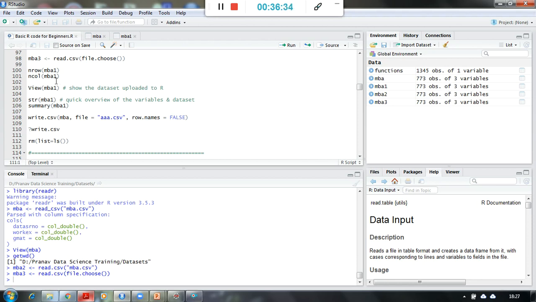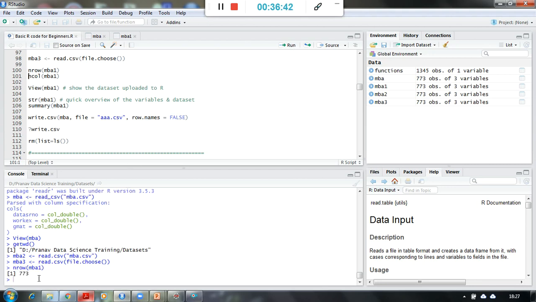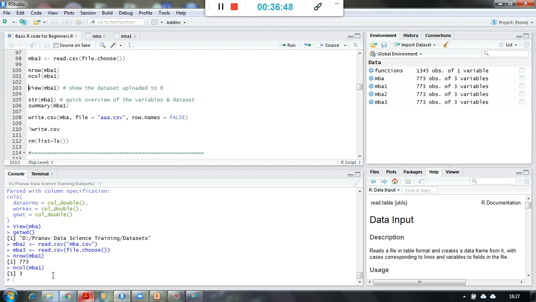So at that time, if I want to know for any particular file how many rows there are, then nrow is the function. The number of rows my MBA file has is 773. ncol gives the number of columns, and my MBA file has 3 columns.